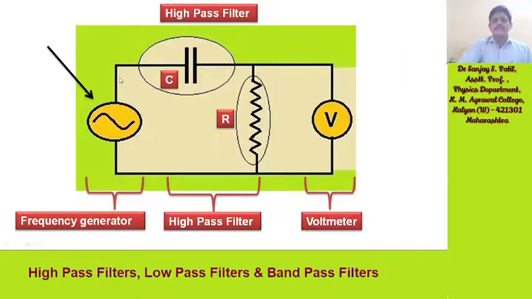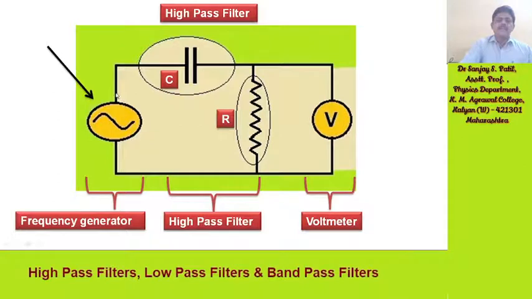So this is the circuit. This capacitor is connected in series with the resistor in this manner. So this capacitor and resistor part is the high pass filter. This part is a frequency generator and the other part is the measuring part, that is a voltmeter. The frequency from this generator is supplied to the high pass filter section. Then the voltage coming at the output is measured with the help of the voltmeter.